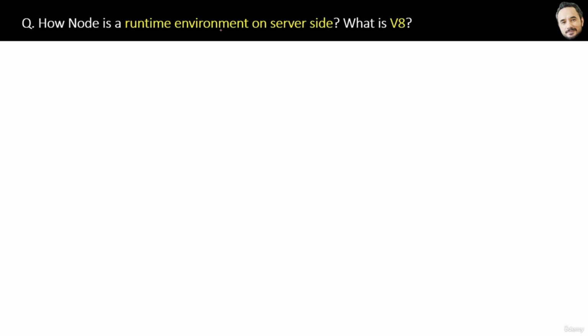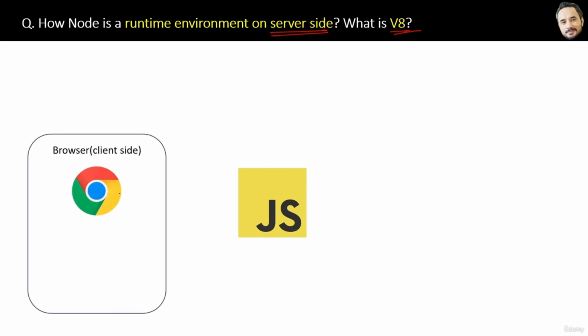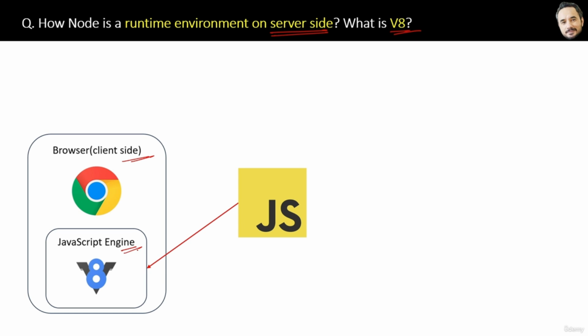How is Node a runtime environment on the server side, and what is V8 basically? So let's quickly understand this. See, we have the JavaScript language. Now JavaScript will be run and executed by browsers like Chrome and others that we already know. How do browsers run JavaScript? Basically, every browser has a JavaScript engine inside it. Like Chrome has the V8 JavaScript engine, Edge has Chakra, Firefox has SpiderMonkey.